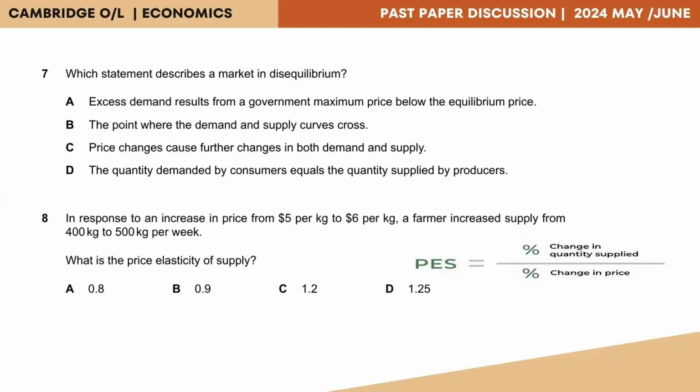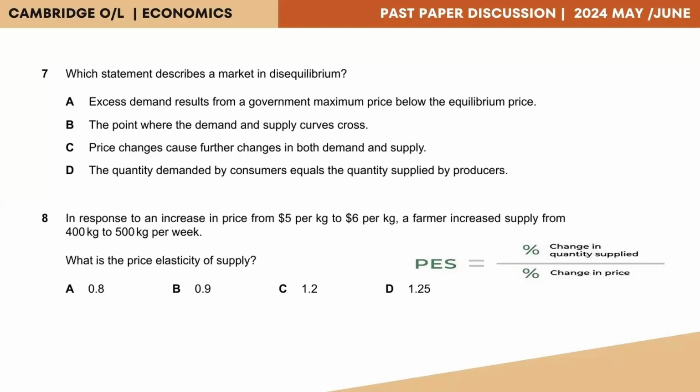Option B, the point where the demand and supply curves cross. So the point where demand and supply curves meet or intersect is generally identified as equilibrium. But our question is about disequilibrium. Option C, price changes cause further changes in both demand and supply. Yes, as a result of a change in the price, the demand as well as the supply could change, resulting in a new equilibrium or in a disequilibrium situation.